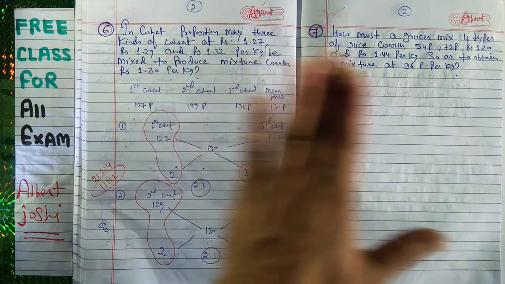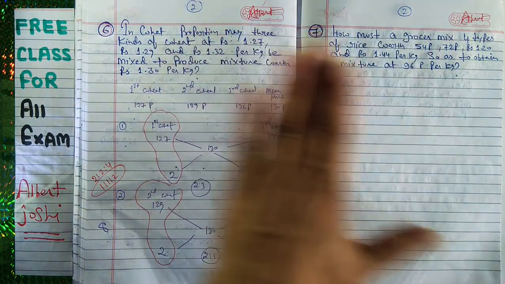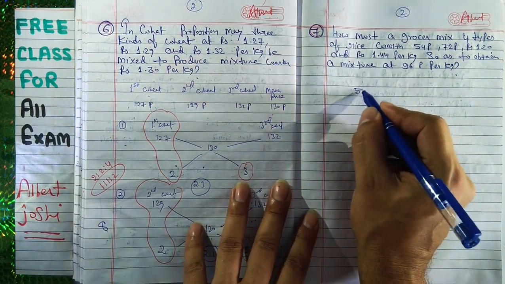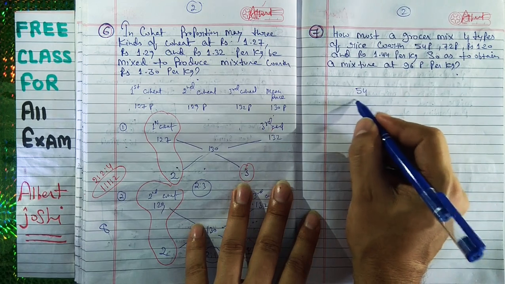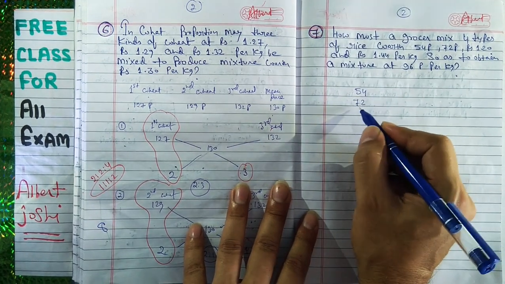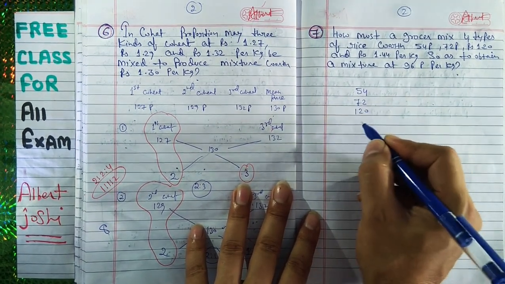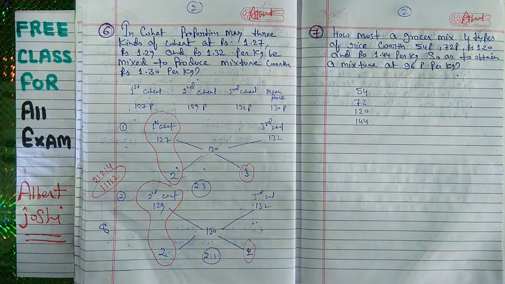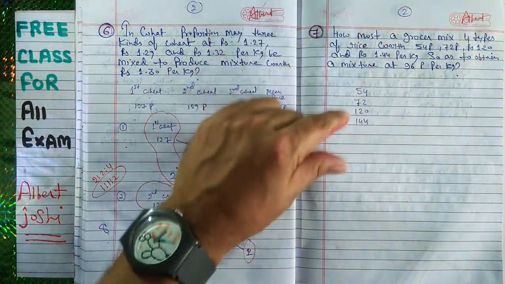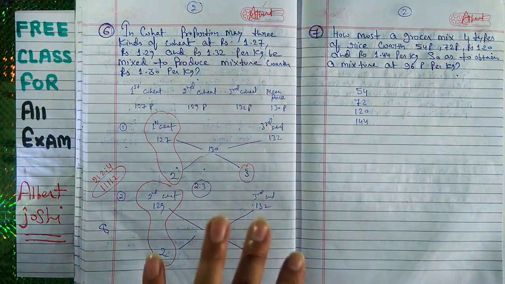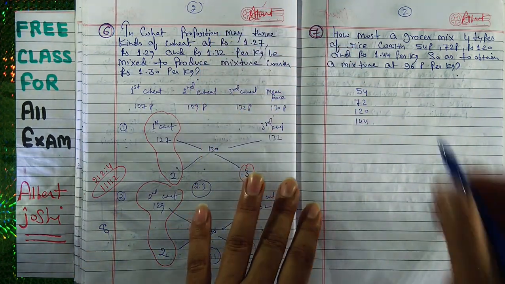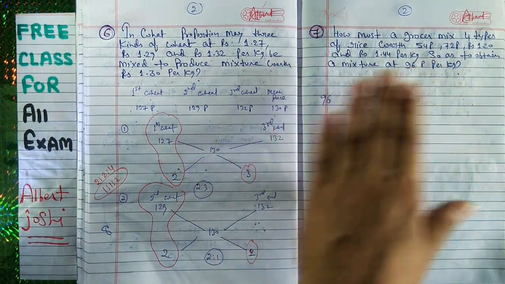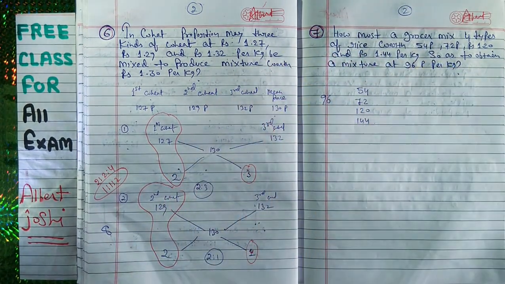So this question and this question both are the same. I will use one shortcut method. At first I will write this 54 paisa here, then I will write 72 paisa here, then I will write 120 paisa here, then after that I will write 144 paisa here. This is in rupees and we have converted the rupees to paisa. So now the overall mixture, that is the cost, is 96 paisa per kg.